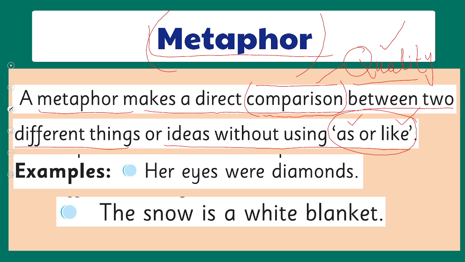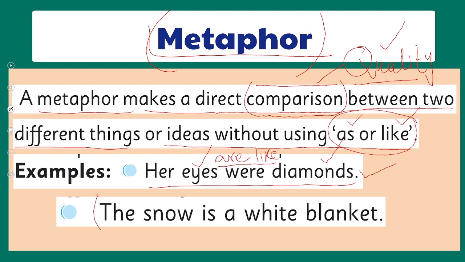So here we have an example, like we say her eyes were diamonds. If we say her eyes are like diamonds, then it will be a simile, but we don't use like or as, and we say directly her eyes were diamonds, that's why it is an example of metaphor. And diamonds are, we can say, bright, and her eyes are bright. This is the quality on the basis of which we are making a comparison between these two objects.